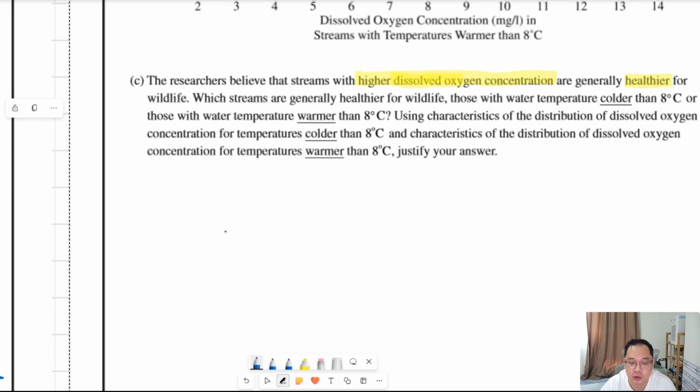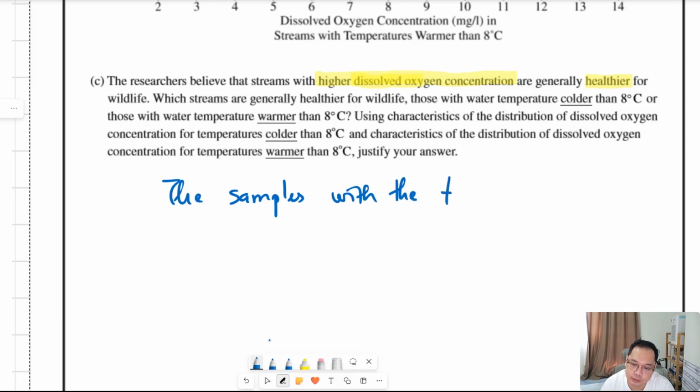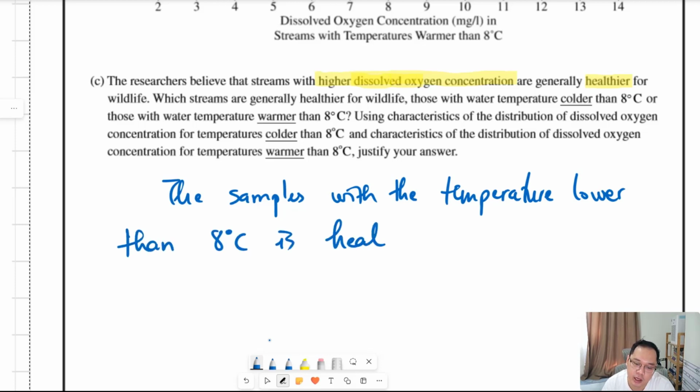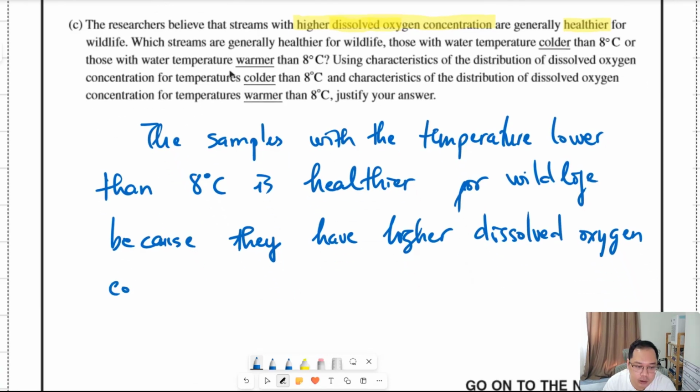So this is our final answer. The sample of water with the temperature lower than 8 degrees is healthier for the wildlife, because they have higher dissolved oxygen concentration level according to the characteristic of the table, which has mean 11.1 compared to about 5.5.